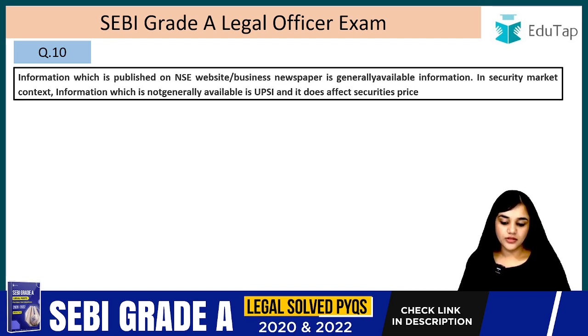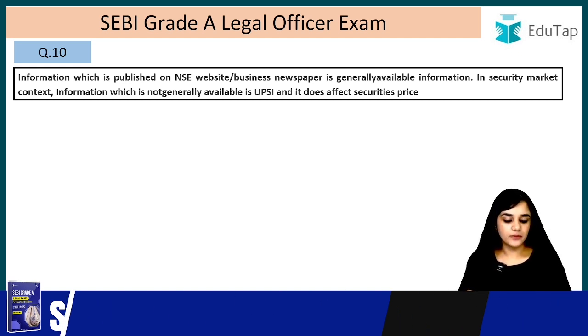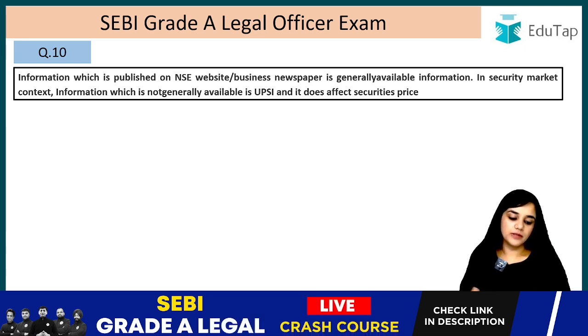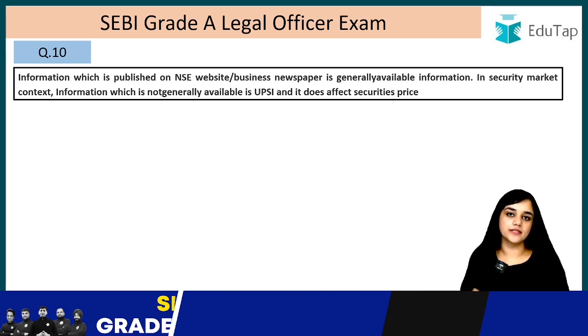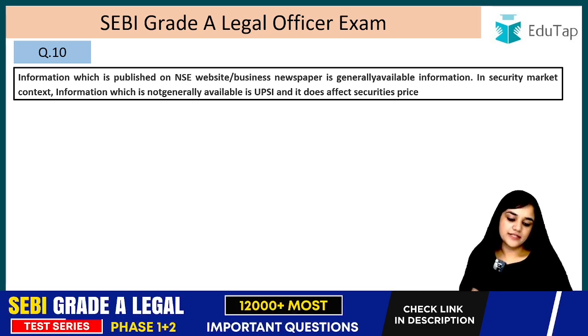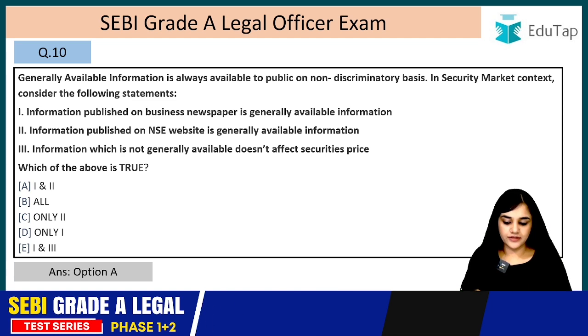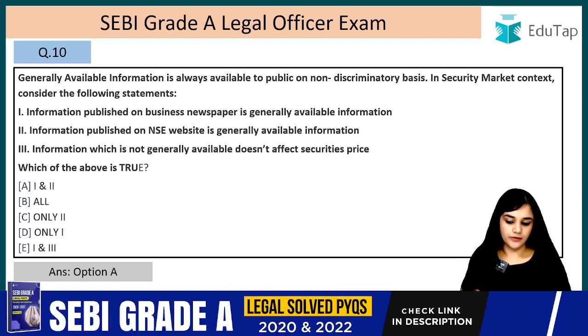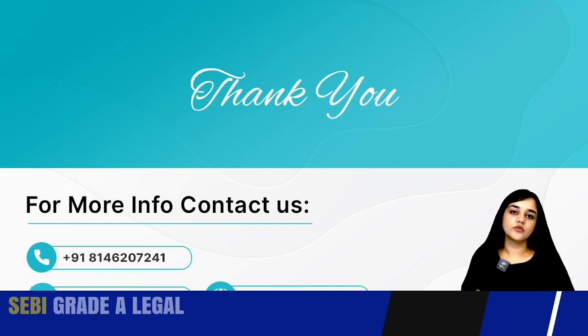So information which is published on NSE website or is published in the business newspaper is generally available information. In security market context, information which is not generally available is the UPSI, which is the unpublished price sensitive information, and it does affect the security market. That is why the third option was not correct. It was a false statement.